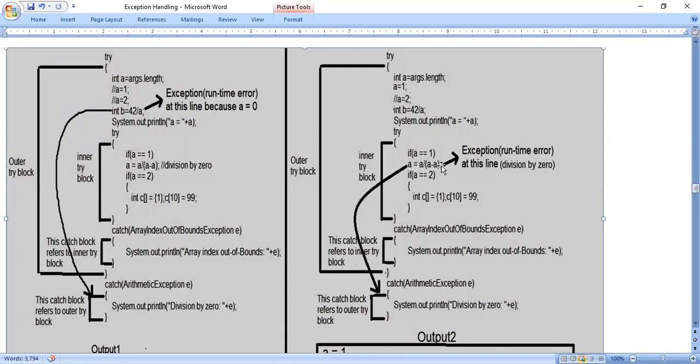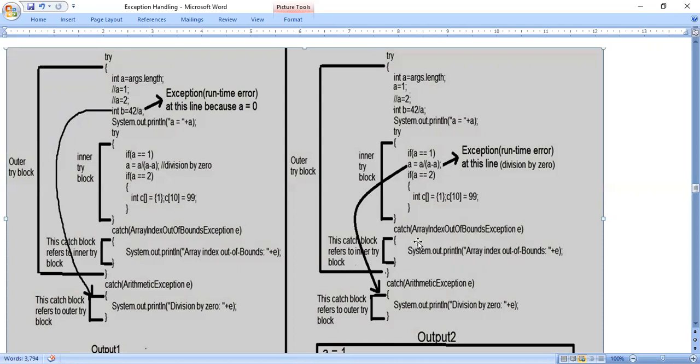So this is the error during program execution. What should happen? It should check for the catch statement. The catch statement is present inside the try block only. In the catch statement, you see the exception type. Exception type is ArrayIndexOutOfBoundsException.